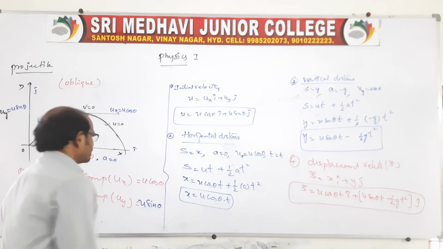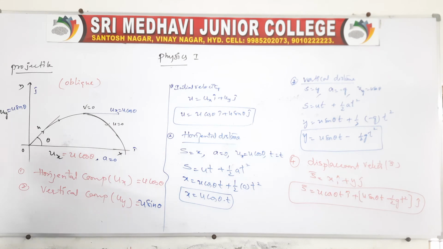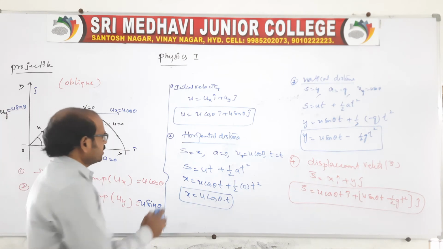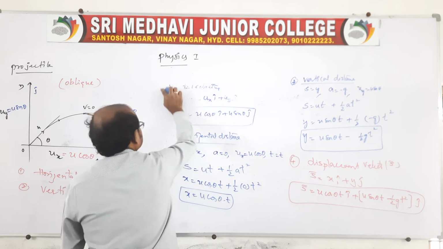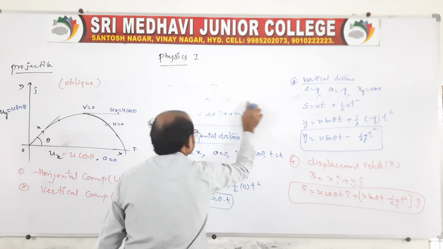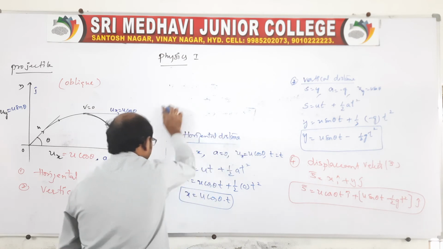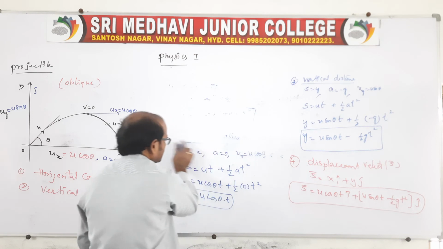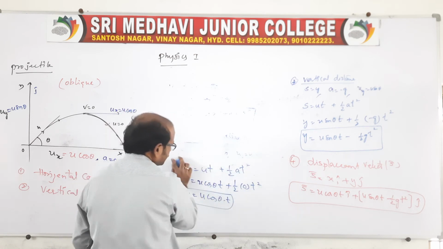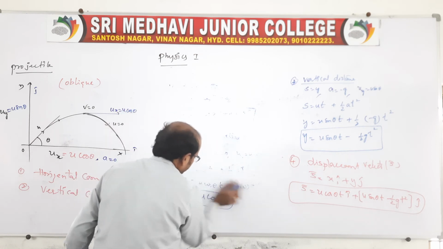You go through this, these are very, very important. In the final examination, they will ask you one question: show that the path of the projectile is a parabola. This is very, very important for a 4 marks question. In this chapter, they will ask you this question in the final examination.